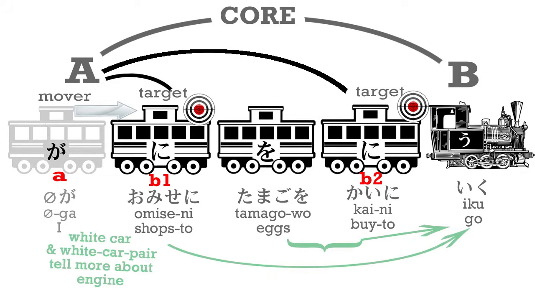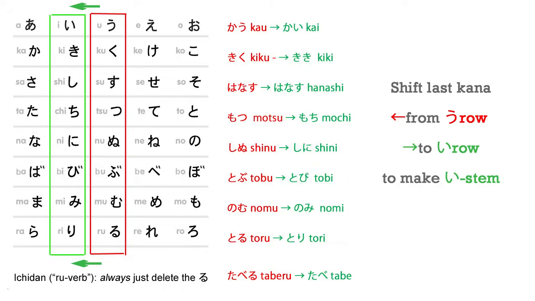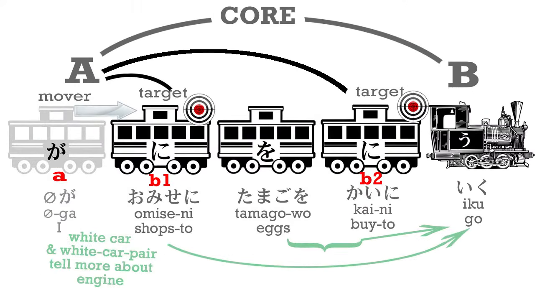Omise is shops, shop is mise, and we put the honorific o on it because we give honor to the people who help us to have all the lovely things that we are lucky enough to have. Tamago are eggs. You might, if you're old enough, remember Tamagotchi, the little egg person that you raise. And kai is the e stem of kau, to buy. The e stem is a very special stem, and it can do lots of things, and it can also just be there on its own. Kai ni iku means in order to buy, for the purpose of buying.